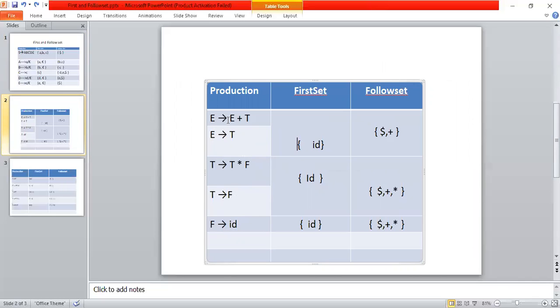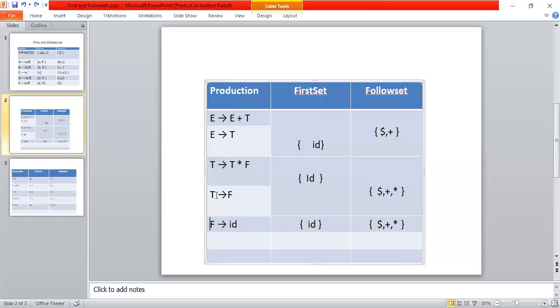The first of E is nothing but first of E, and according to this, first of T. So we don't know the first of T. Now again, to calculate this first of E, I'm directly jumping to first of T. So this first of T is nothing but first of T, and first of T is nothing but first of F. So here we don't know the first set of F, and because of that, I'm jumping to first of F. So the first of F is nothing but ID. So first set of F is ID.